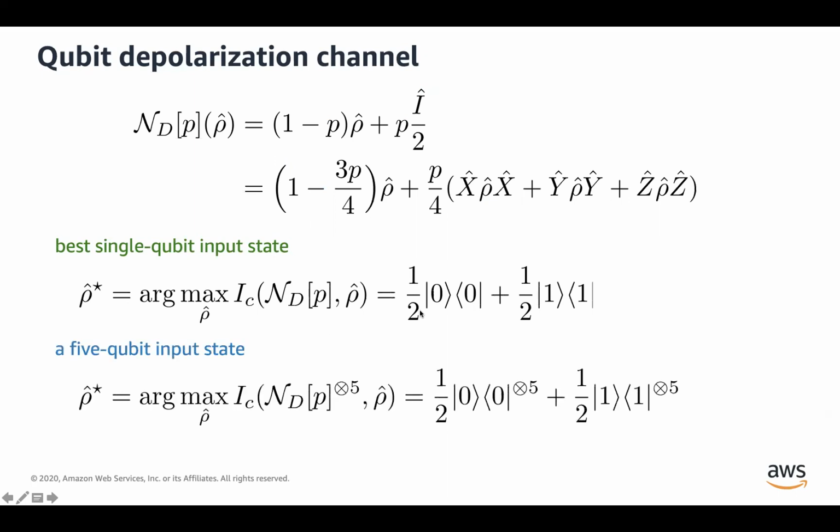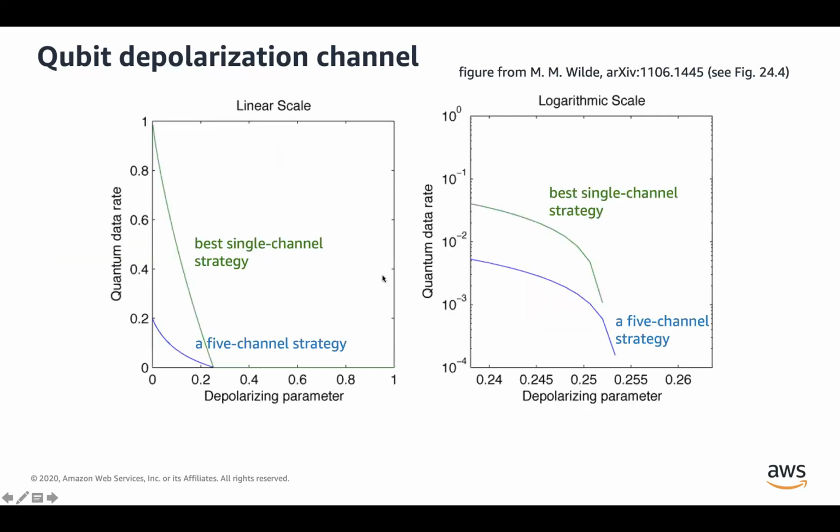And there's an alternative strategy, which is using a 5-qubit input state. This input state is kind of like using a 5-qubit repetition code. This plot is taken from a textbook by Mark Wilde. What's shown here is that, most of the time, the single channel strategy with the maximally mixed state outperforms this 5-qubit strategy. And this is simply because, in this 5-qubit strategy, only 1 qubit is transmitted using 5 channels. So even in the noiseless case, we only send 1 qubit per 5 channels.